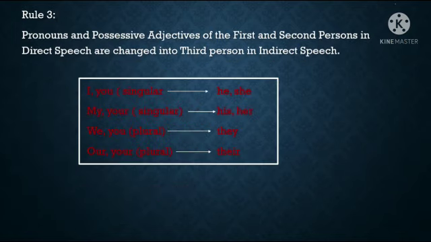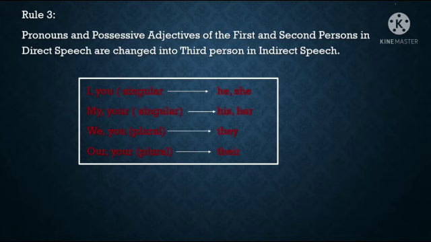Rule number 3. Pronouns and possessive adjectives of the first and second persons in direct speech are changed into third person in indirect speech. See the box. I and you should be changed into he and she.